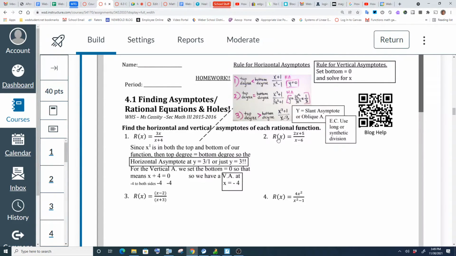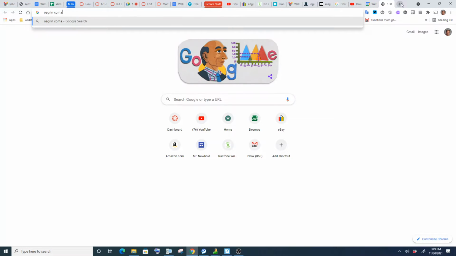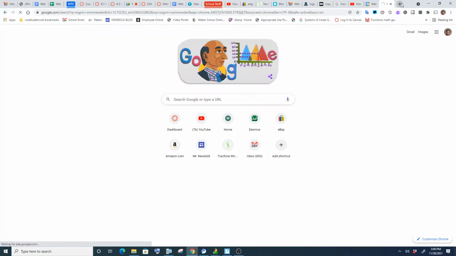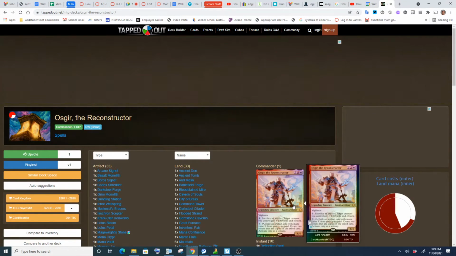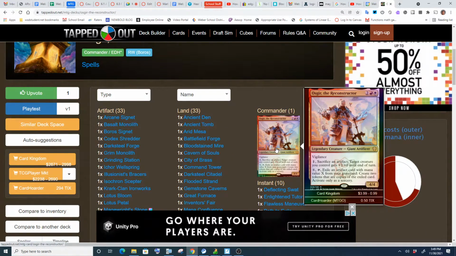So I would really like the Osgrin, that's the Oskrin Commander deck for Magic the Gathering. Right? I spelled it wrong. There it is. Yeah, so this guy is really cool, right? He's this really cool dwarf creature. I don't know if you've ever played Magic before. But he's cool. He's a 4/4 for 4 with Vigilance. And you can sacrifice an artifact and bump up any creature you have, make him huge. And then, once that's in the graveyard, you can exile it and get 2 more copies of that exiled card back again. That's crazy. So you're like doubling your artifacts. So that's what I want for Christmas, Santa.